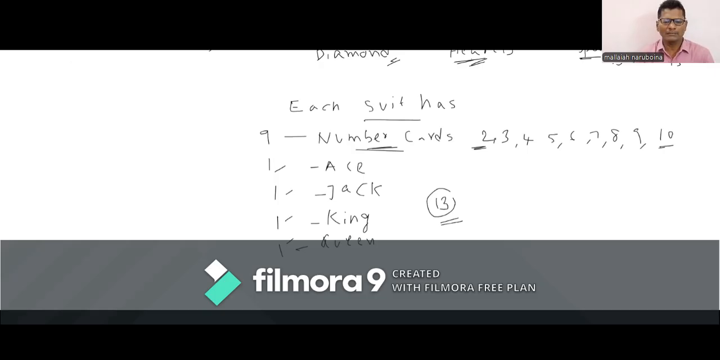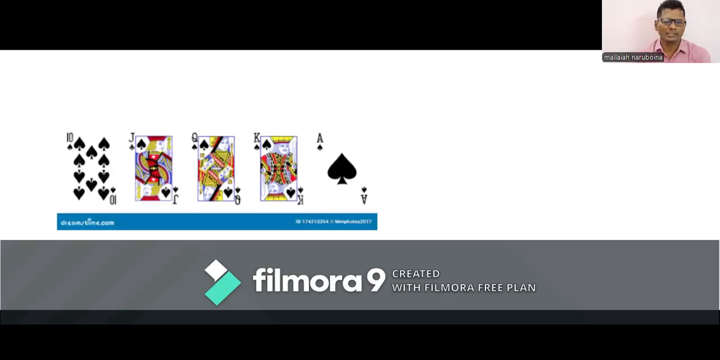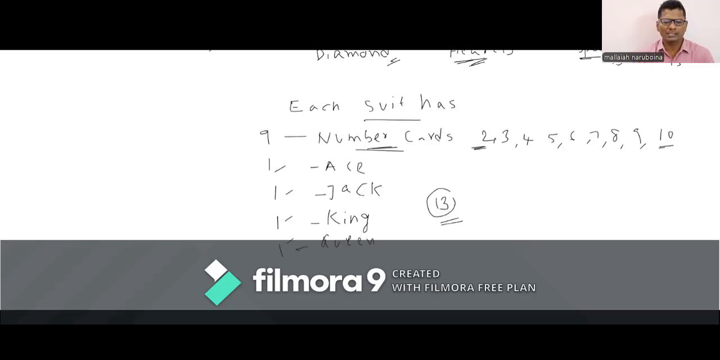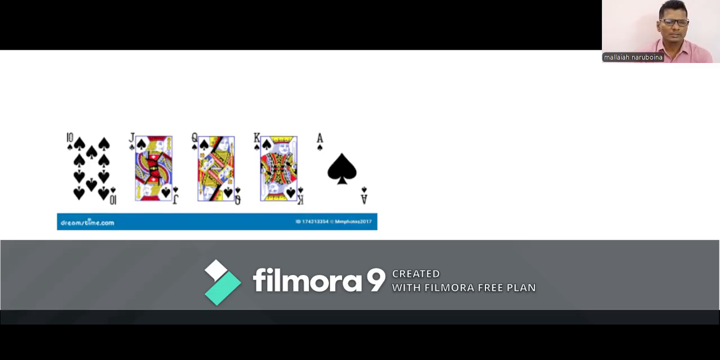These three, jack, king, and queen, are called face cards. Students, have a look at this picture. This first J stands for the jack card. The second one is queen. This one is king. This one is the ace card. This one is a number card. It is having number 10, right?